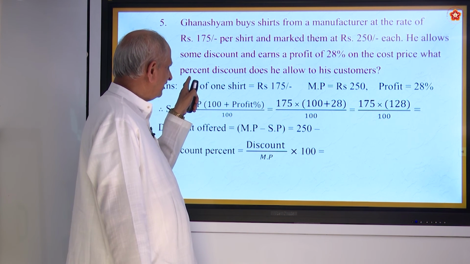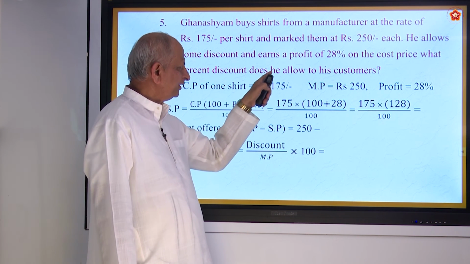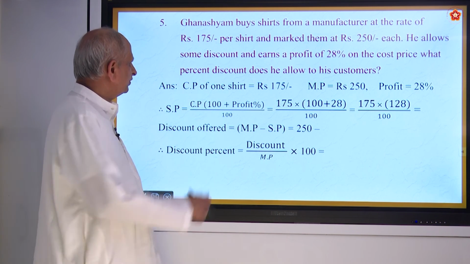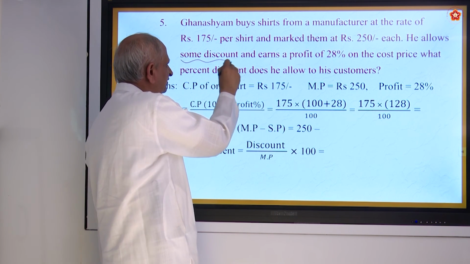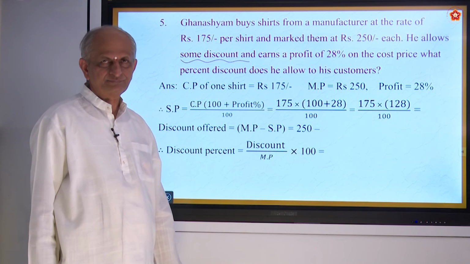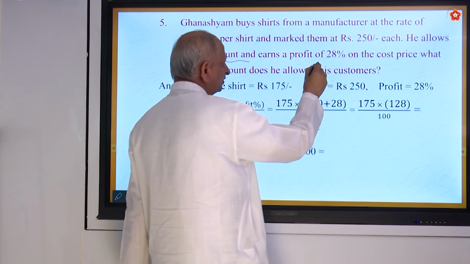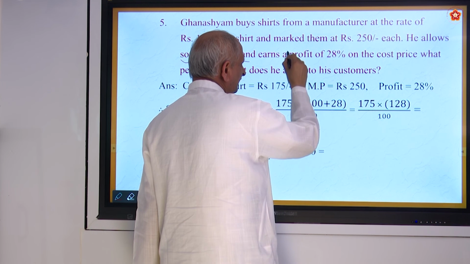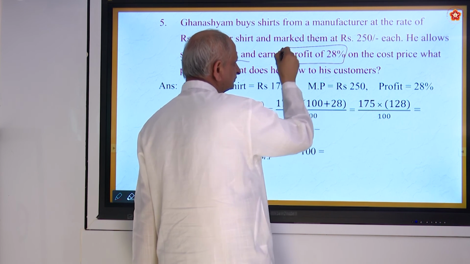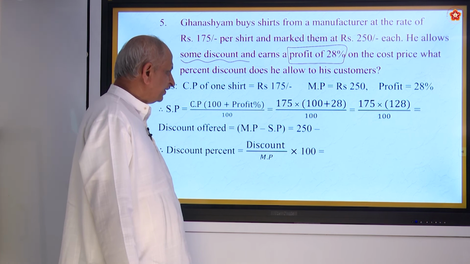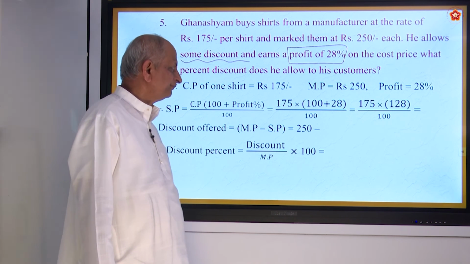At what percent discount does he sell to his customers? Even after giving discount, he gets 28% profit. So now the question is, what is the discount percentage to be given?